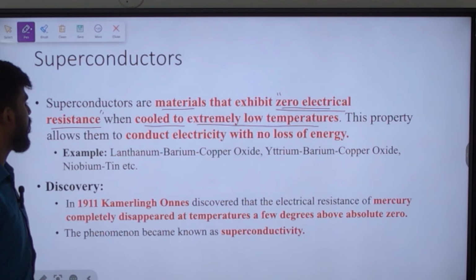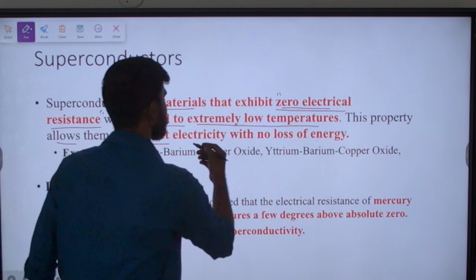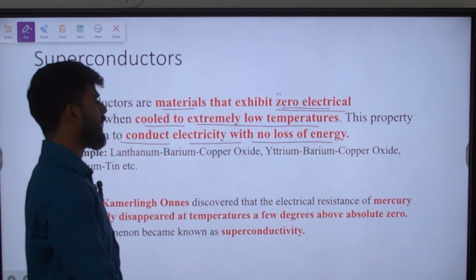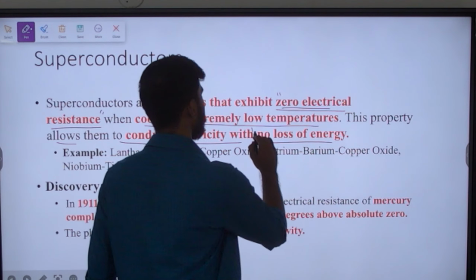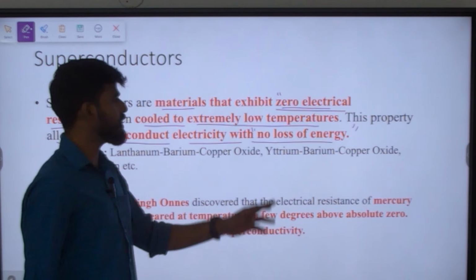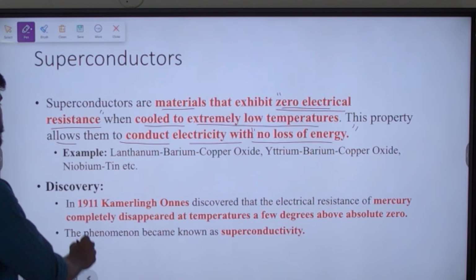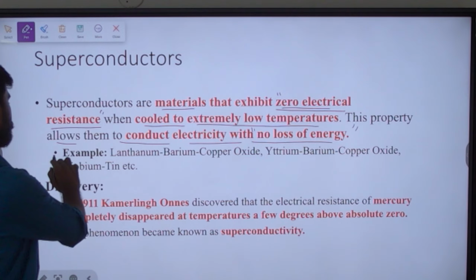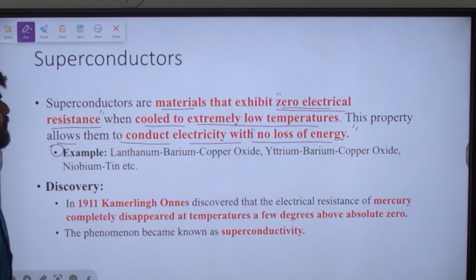Other than that, it also allows for electrical conductivity without any loss of energy. So there won't be any loss of energy. The key terms here are no loss of energy and zero electrical resistance. That is superconductors. Next, examples for superconductors are lanthanum barium copper oxide and yttrium barium copper oxide. Other than that, we also have niobium tin as an example for superconductors.